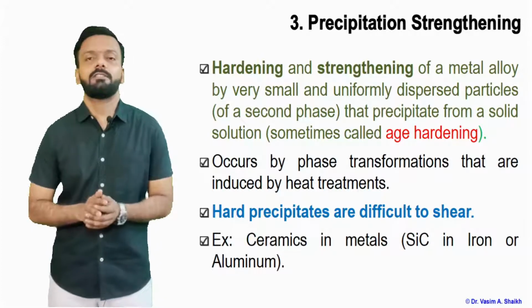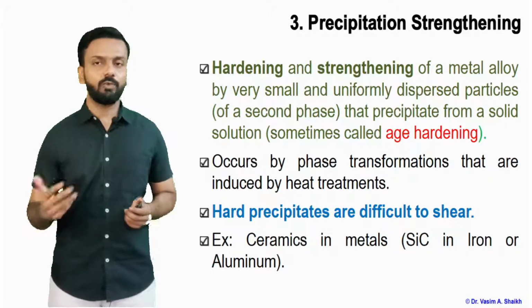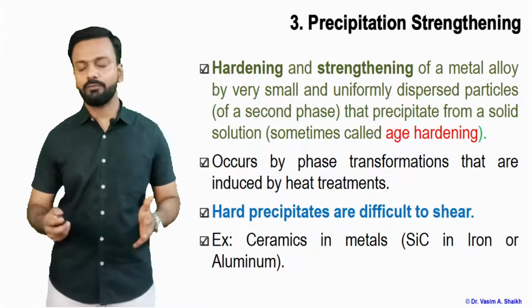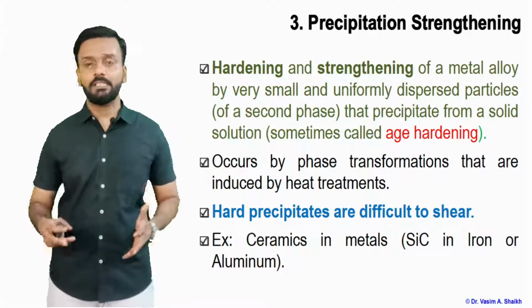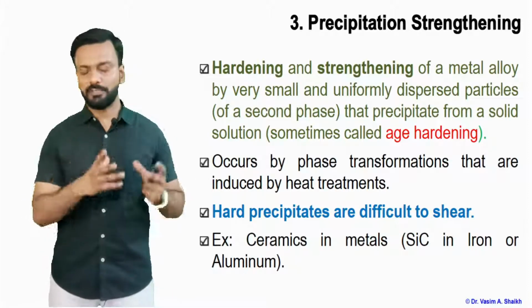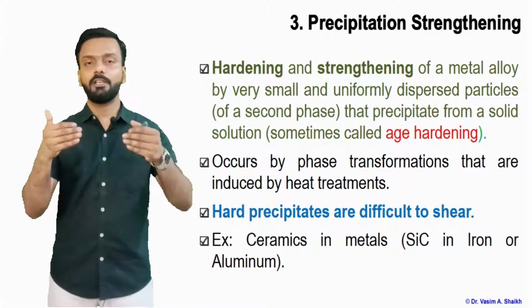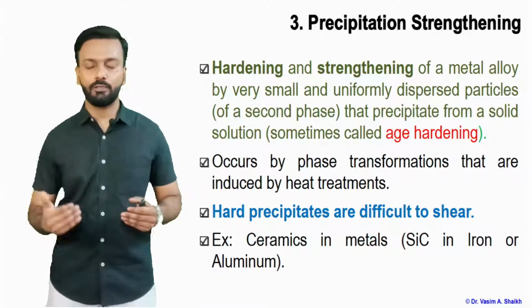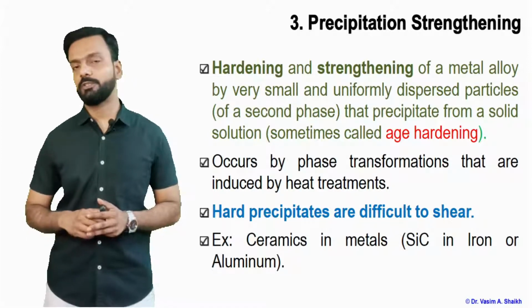We know that the dislocations are moving, and because of the movement of these dislocations, when we apply stress, the material deforms. If such small particles, which are very hard, become a hindrance to the movement of these dislocations, the dislocations will not move and there will not be any deformation.